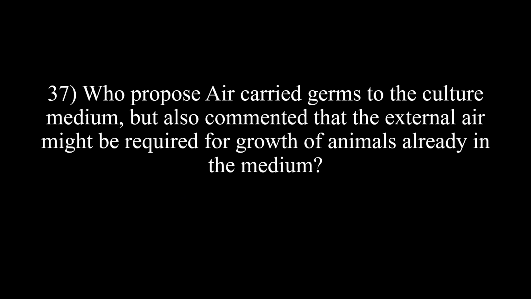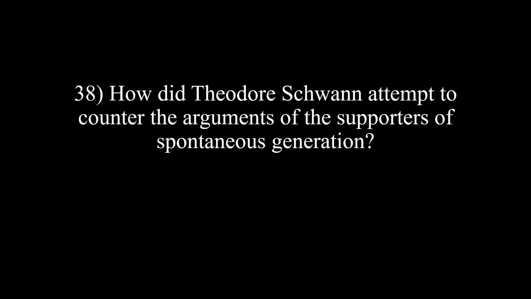Next question. Who proposed that air carries germs to the culture medium but also admitted that external air might be required for the growth of animals already in the medium? The right answer is Lazzaro Spallanzani. How did Theodor Schwann attempt to counter the argument of the supporters of spontaneous generation?